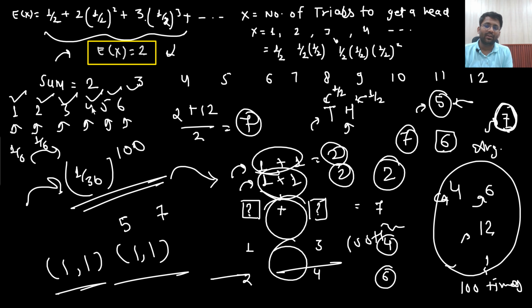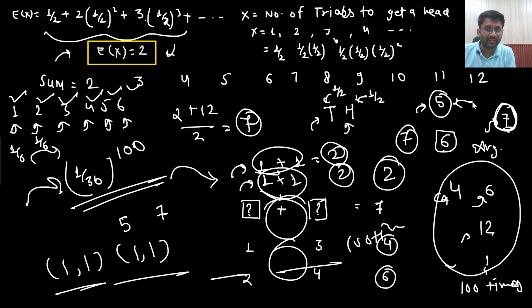First example we took, what is the sum of the numbers that are appearing on the dice? Sir, sum could be either 2 or 3 or 4 or 5, 6, 7, 8, 9, 10, 11, 12. What is the probability of this occurring? That will be 1 by 36, right? This will be 2 by 36, this will be 3 by 36, so all of them are not occurring with the same probability.